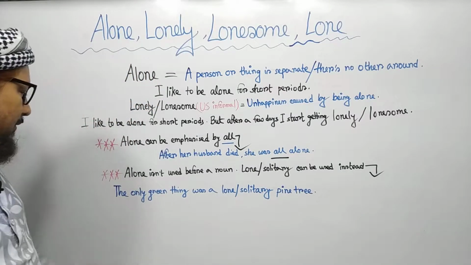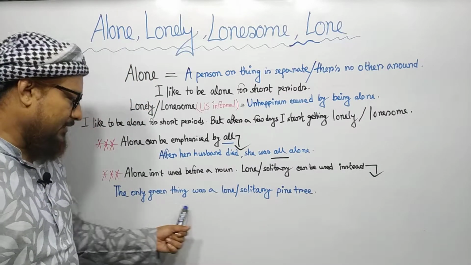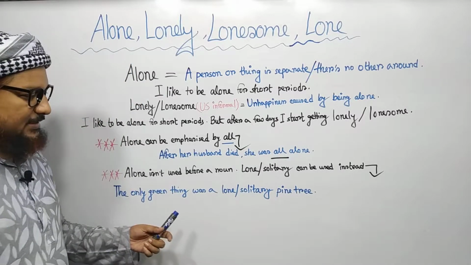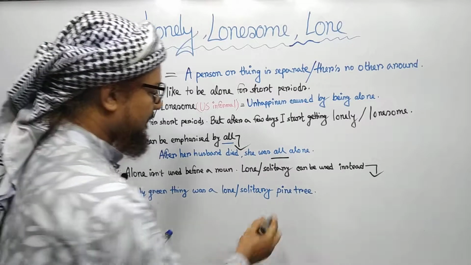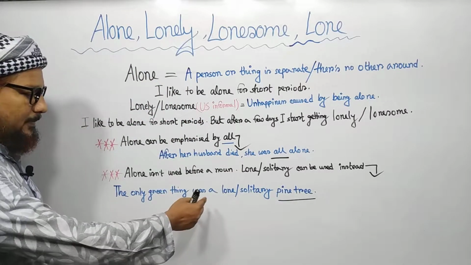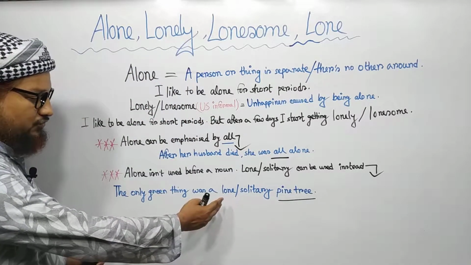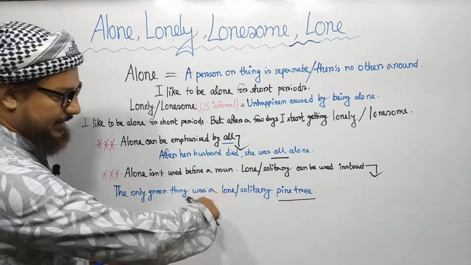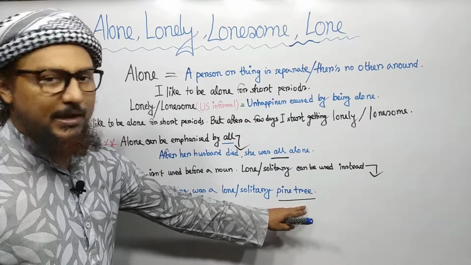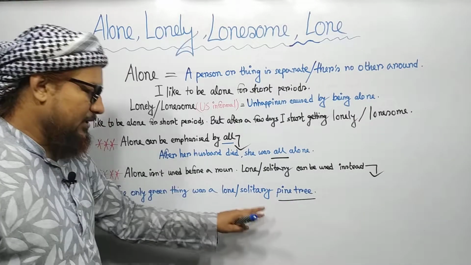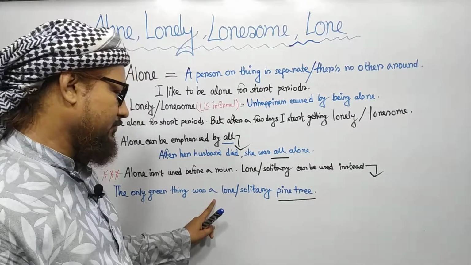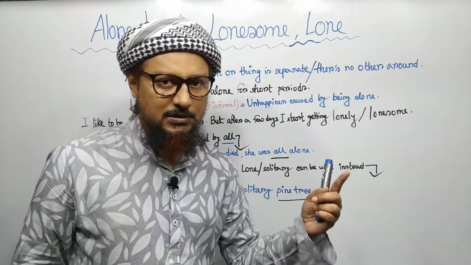An example: the only green thing was a lone or solitary pine tree. You can see that pine tree is a noun here, and I can use lone or solitary to talk about that pine tree. Here the pine tree was just one pine tree, and it was alone.